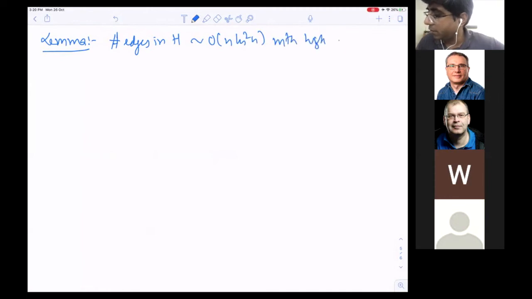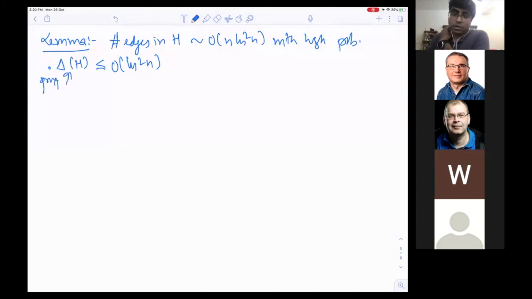with high probability. Now what I'm going to show is that the maximum degree delta of H is less than or equal to some big O of log square n. This is what I'm going to show for the proof.